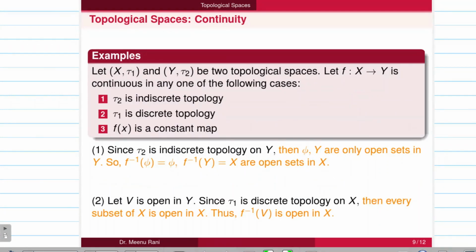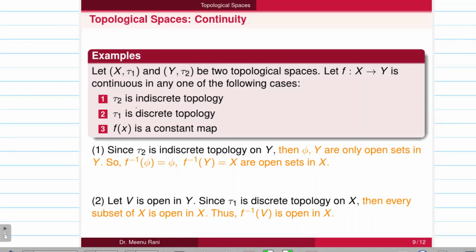Next we have some examples. Let X and Y be two topological spaces. Here T1 is a topology defined on the set X and T2 is a topology defined on the set Y. Then f from X to Y is continuous in any one of the following cases.